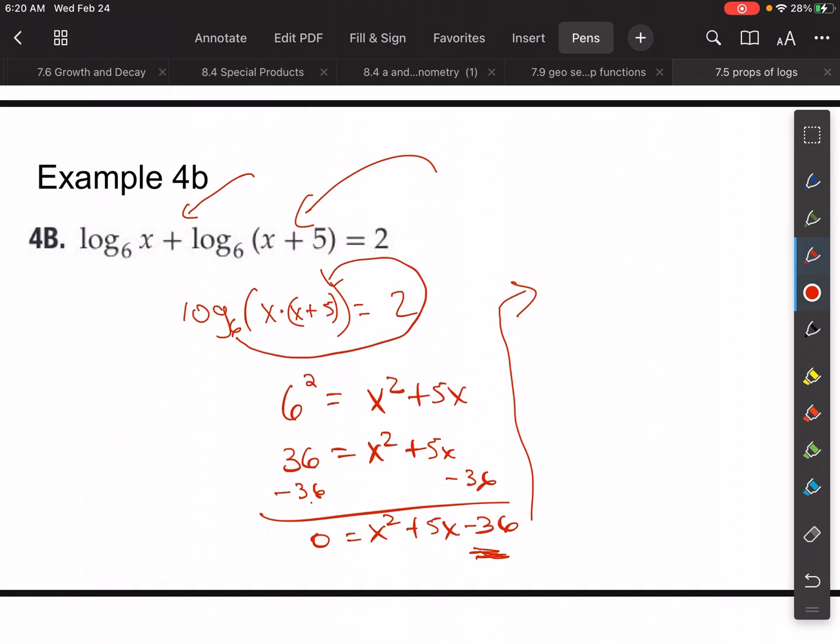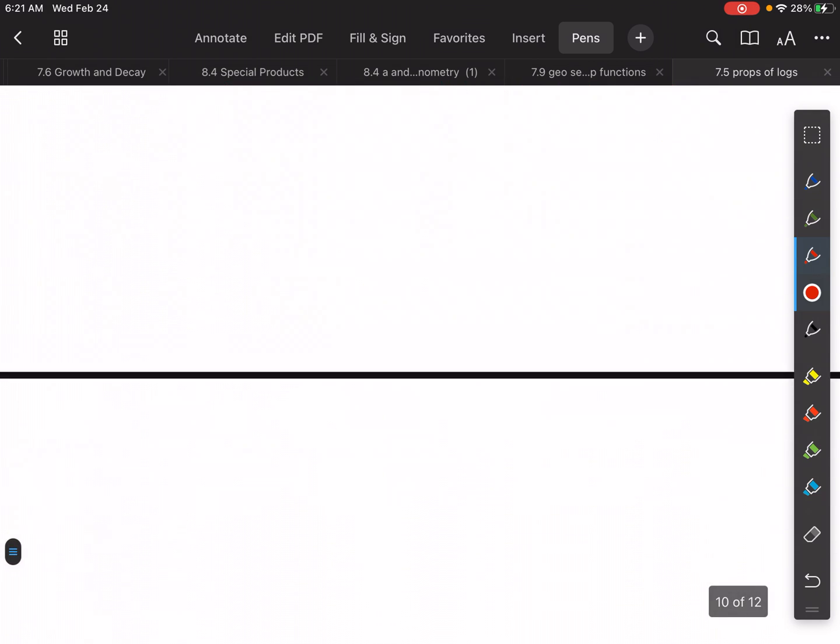So if I have x plus 9 and x minus 4, those multiply to give you negative 36. Those do add to give you 5. Therefore, one zero here is negative 9. The other zero is positive 4. We cannot have a negative in our logarithm. We must use the positive, so 4 is our answer. Okay, so that's example 4b, and I think that's the end, you guys.